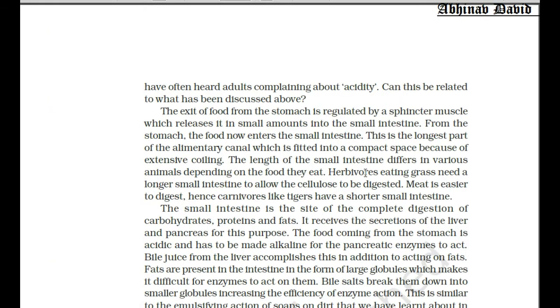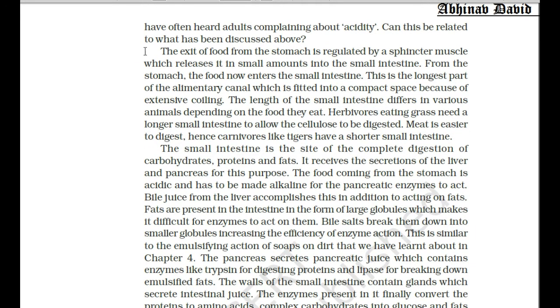Now what happens here? I was telling you that the exit of the food from the stomach is regulated by sphincter muscles, which release it in small amounts into the small intestine. So from the stomach the food now enters the small intestine. You can underline this in your NCERT: the longest part of the alimentary canal is fitted into a compact space because of extensive coiling.